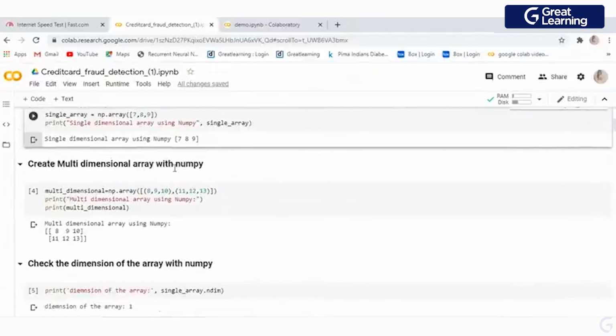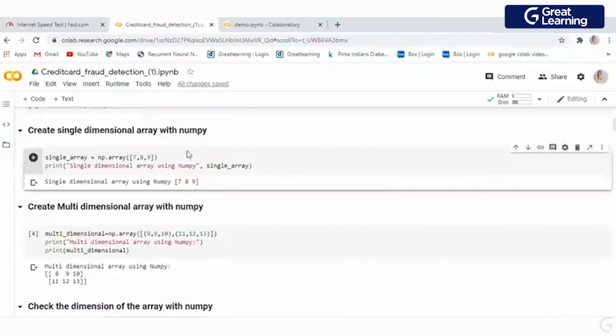Fine. Now what we need to do, I am going to make an array. How can I do that? To do that, we are going to use np.array, right? So we are going to use the np.array function to create my first array. In this case, I just call the function and then I am providing my data. What is my data? My data is 7, 8, 9, right? So I have provided one-dimensional data which has the elements 7, 8, 9. Let me just print that. You can see my first single dimensional array is ready with 7, 8, 9.